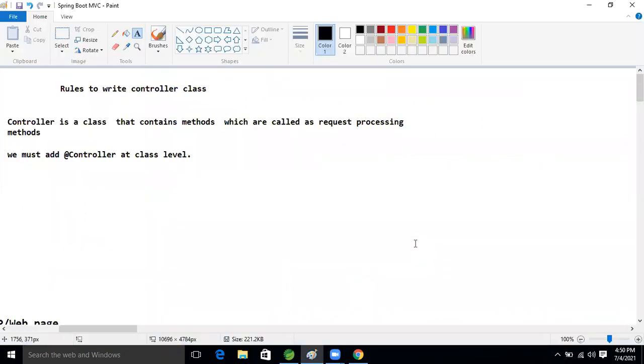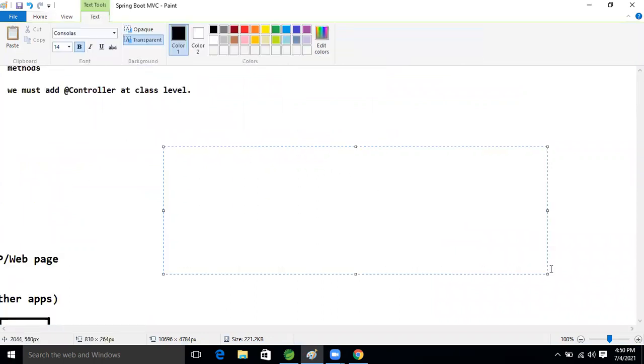So okay, good, guys. Just think about that. I'm writing one controller class. I'm writing @Controller, and here I'm writing public class Sample. Okay, good. Here I'm writing @RequestMapping, and inside that I'm writing the mapping.